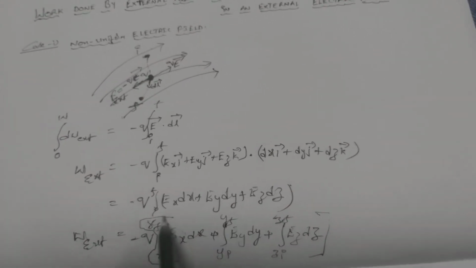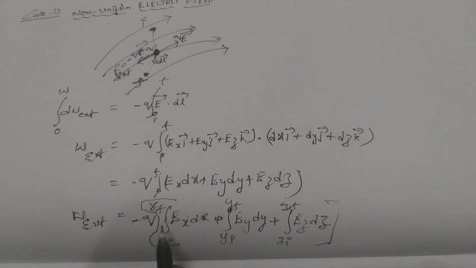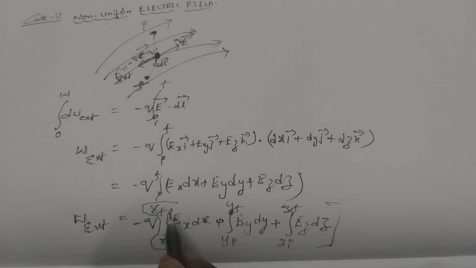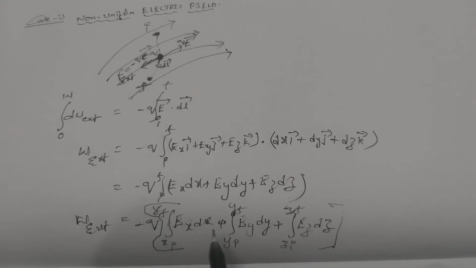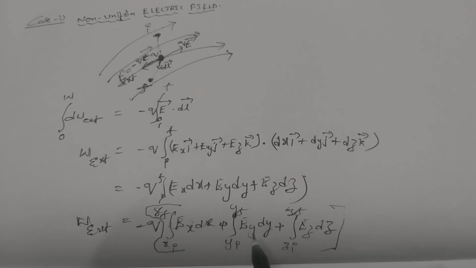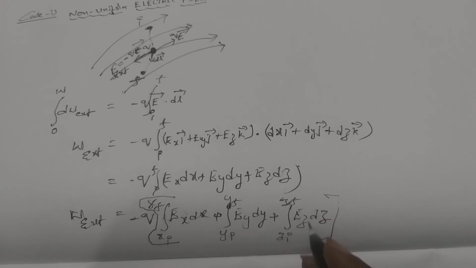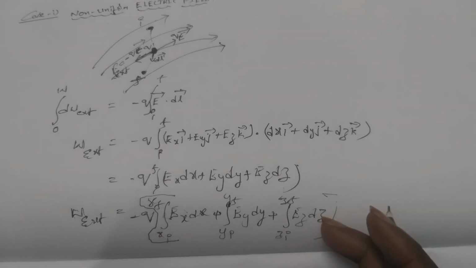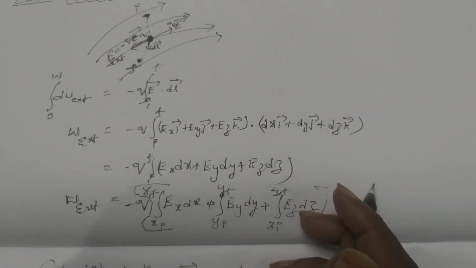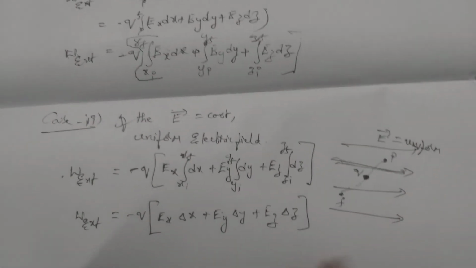If it is a case of non-uniform electric field, then we will get the expression minus q into, from initial to final position along the x direction Ex dx, initial to final along the y direction Ey dy, initial to final along the z direction Ez dz. So this is the formula. And in our next class, let's do some problems related to this topic.